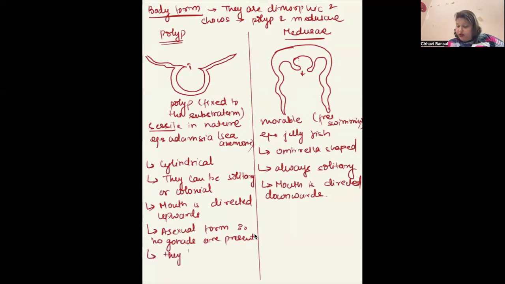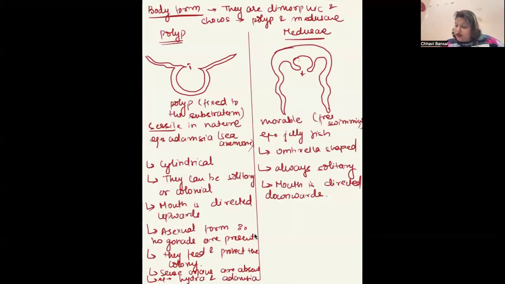They feed and protect the colony. Fine. They do not have any sense organs. Sense organs are absent, means sense cells are absent. Examples are Hydra and Adamsia. Adamsia we already saw. Hydra also belongs to the polyp form.